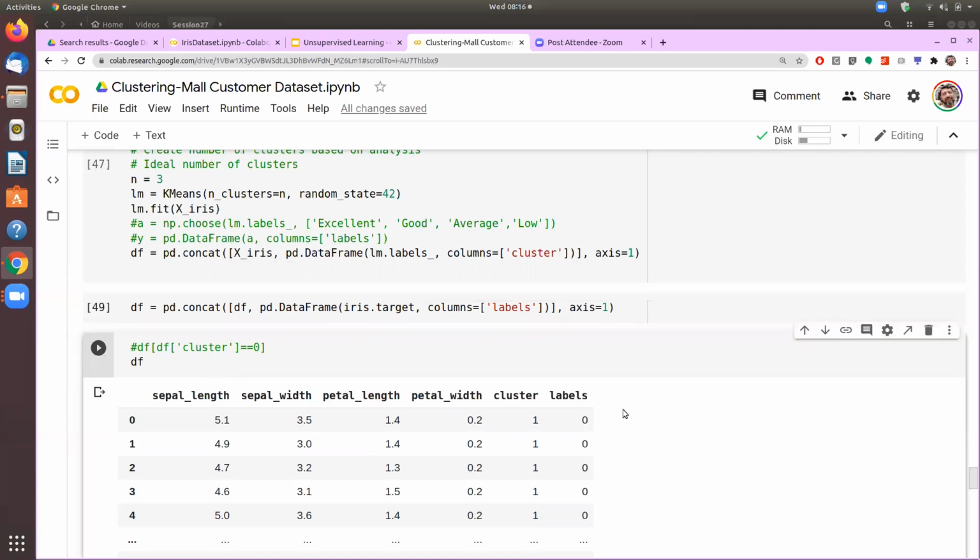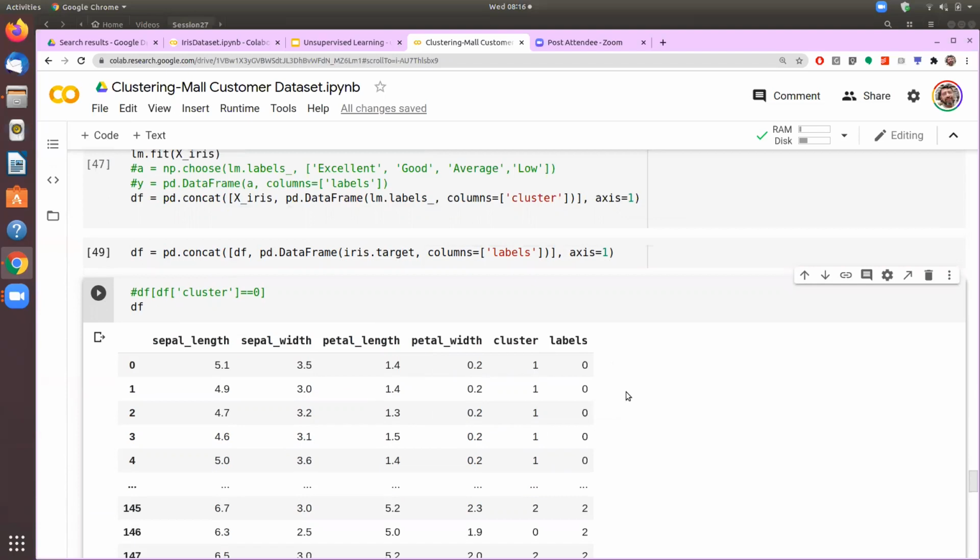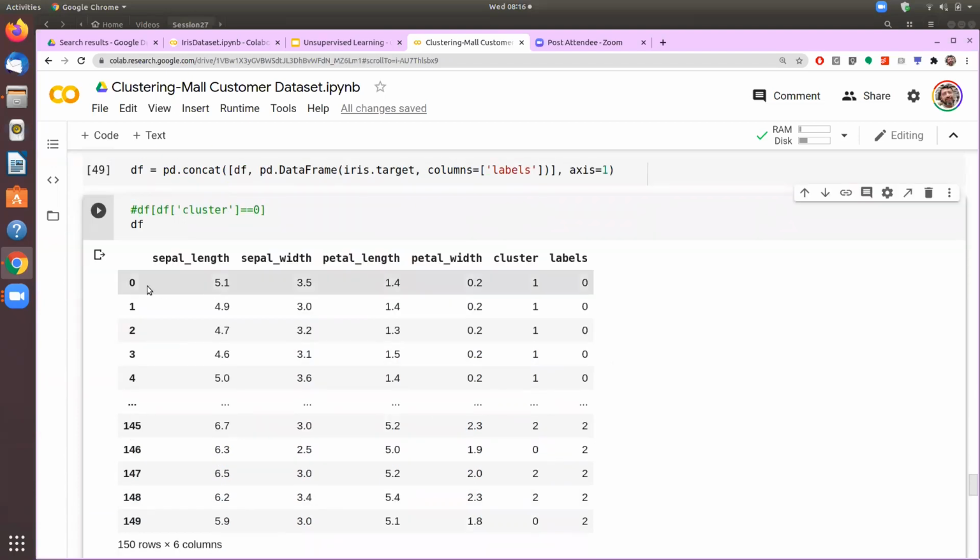So now we have in the same data set all the observations and all the features. Then we have the information about the cluster ID that we had given and the labeling which was done by the manual inspection. So the labels is what was given to us originally.